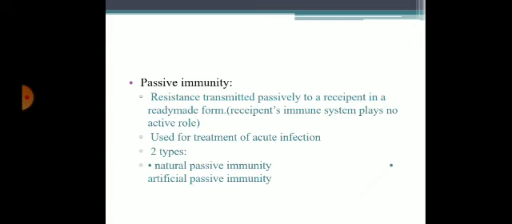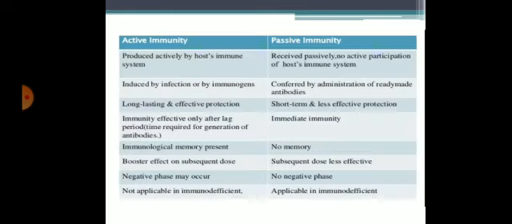It is used for treatment of acute infections. Two types: natural passive immunity, artificial passive immunity. Coming to difference between active immunity and passive immunity. In active immunity, it is produced actively by a host immune system. In passive immunity, it is received passively, with no active participation of the host immune system.